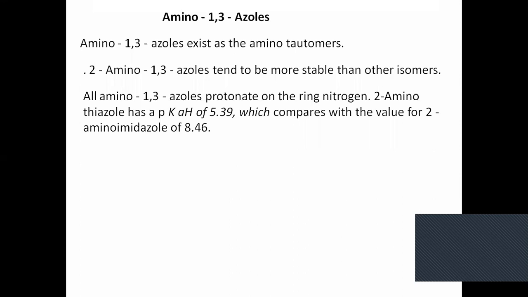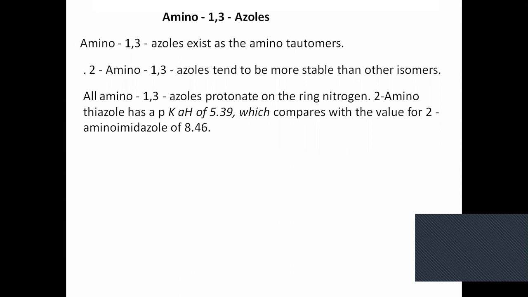When you add such amino azoles in acidic condition, there are three nitrogens. If you consider imidazole, how many hydrogens are there? Two hydrogens, and one hydrogen of amino imidazole, so the third hydrogen. What is expected is that NH2 should undergo protonation, but that does not occur. However, the pKa for amino thiazole is 5.39, and that for amino imidazole is 8.46.